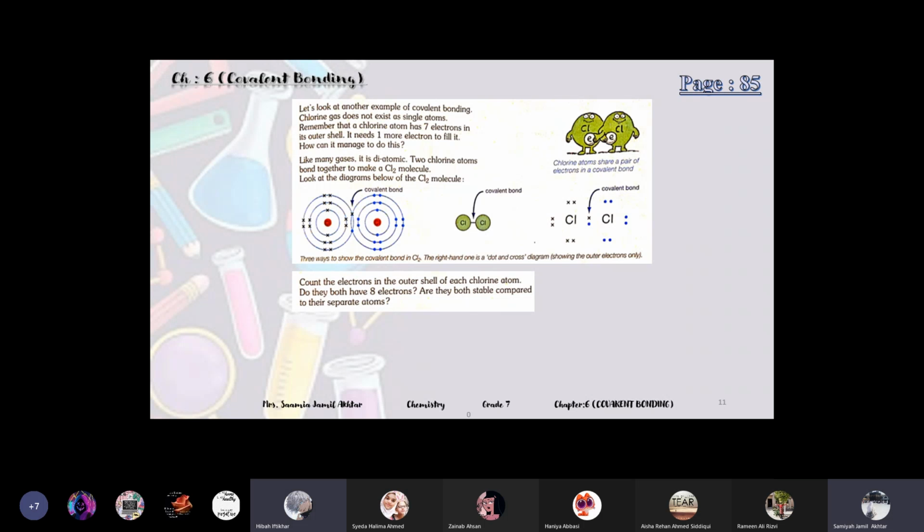All of these chapters will be included in your assessments: ionic, covalent, and metallic.